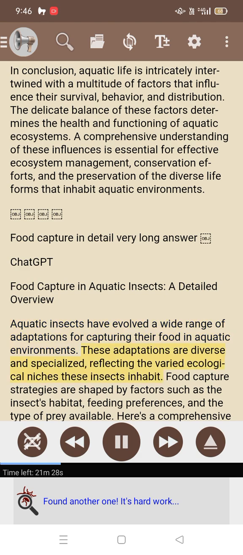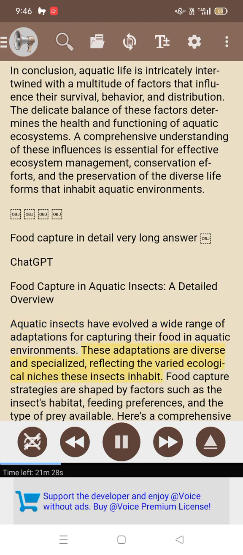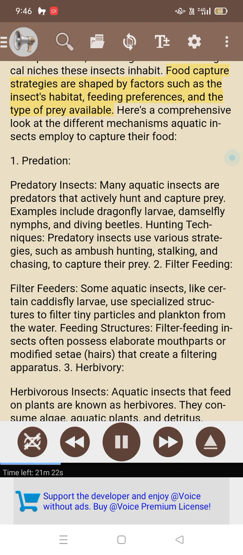These adaptations are diverse and specialized, reflecting the varied ecological niches these insects inhabit. Food capture strategies are shaped by factors such as the insect's habitat, feeding preferences, and the type of prey available. Here's a comprehensive look at the different mechanisms aquatic insects employ to capture their food.